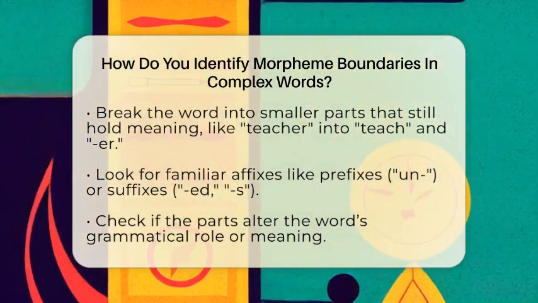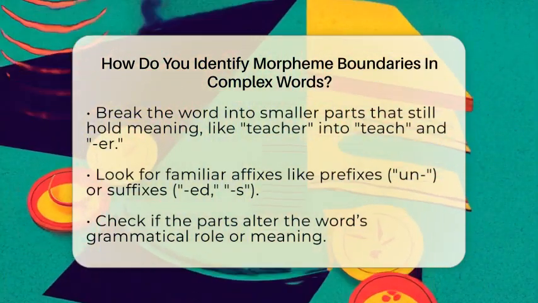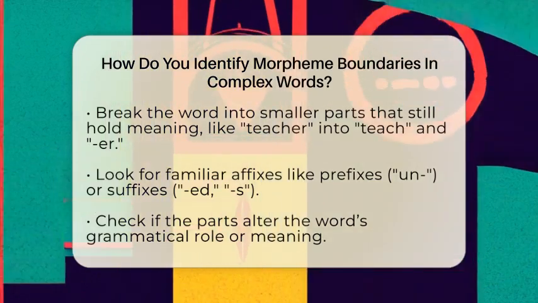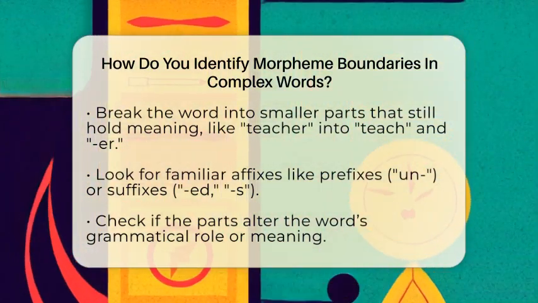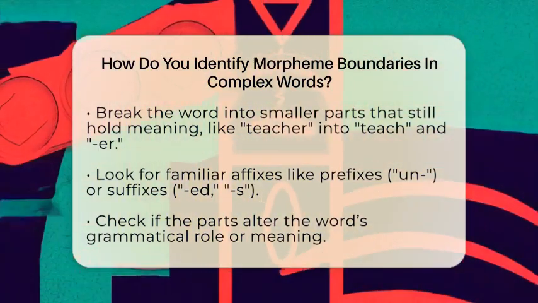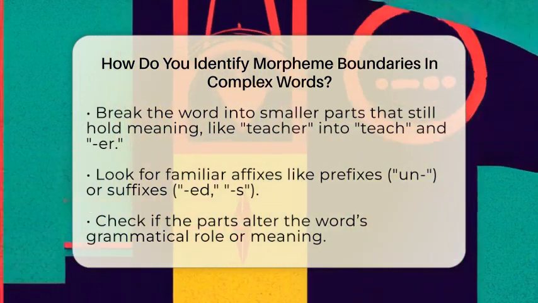For example, the word teacher can be split into teach and er. The root teach carries the main meaning and er shows someone who does the action. Look for familiar parts like prefixes or suffixes. For instance, unhappy has un, meaning not, and happy. The boundary is right between un and happy.